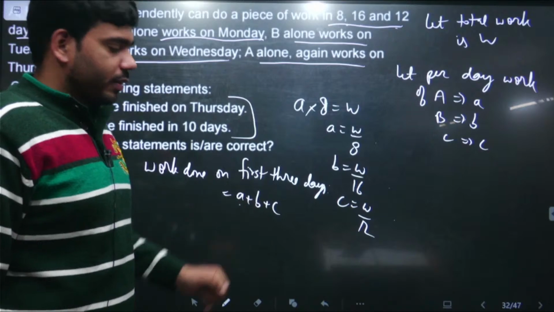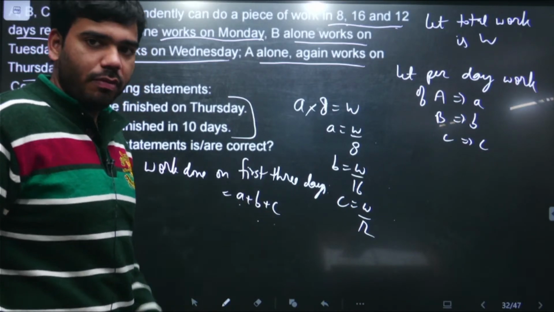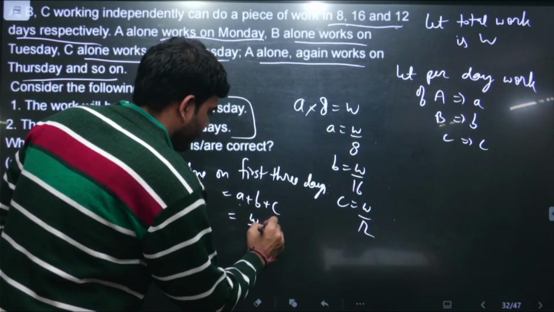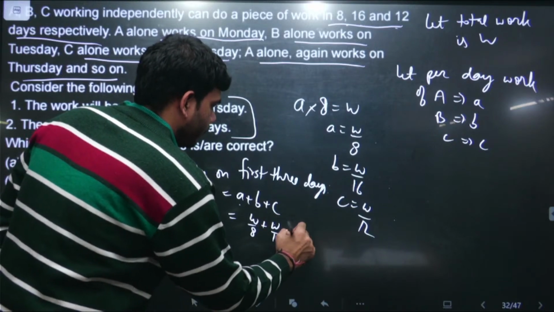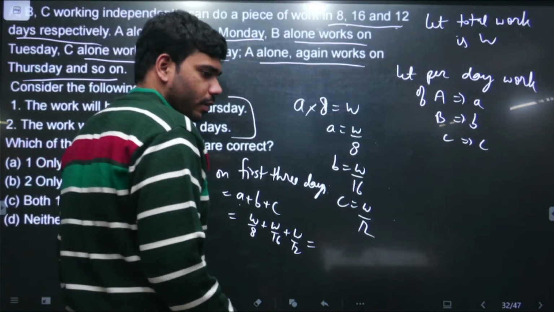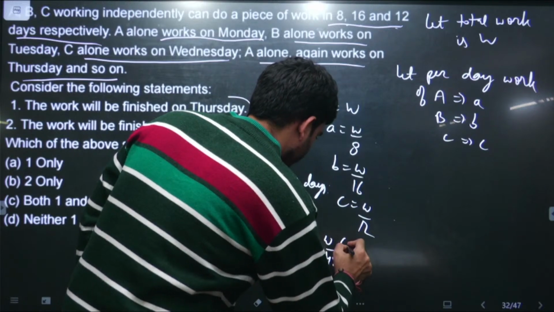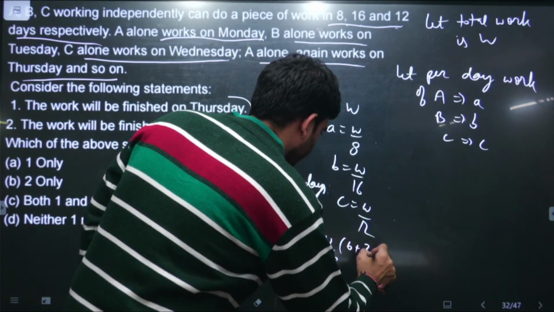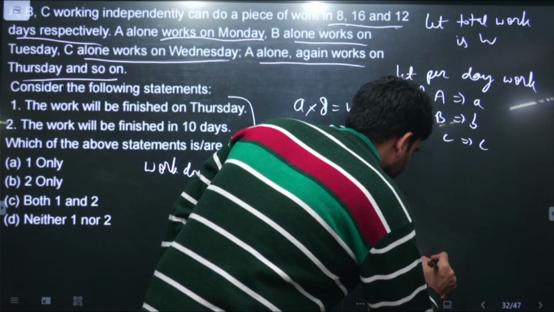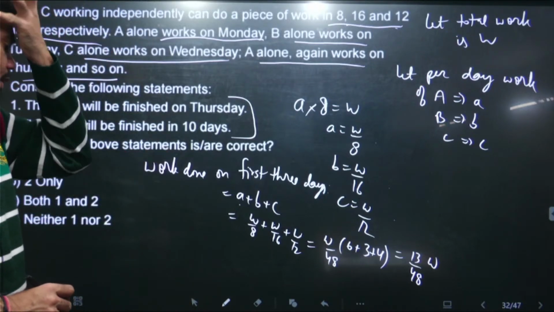This is the amount of work that will be done on Monday, this will be the amount of work that will be done on Tuesday, and this will be the amount of work that will be done on Wednesday. So this is W by 8 plus W by 16 plus W by 12, right? Now solving this, taking 48 as LCM, this comes out to be 6 plus 3 plus 4, that is 13 by 48 W.